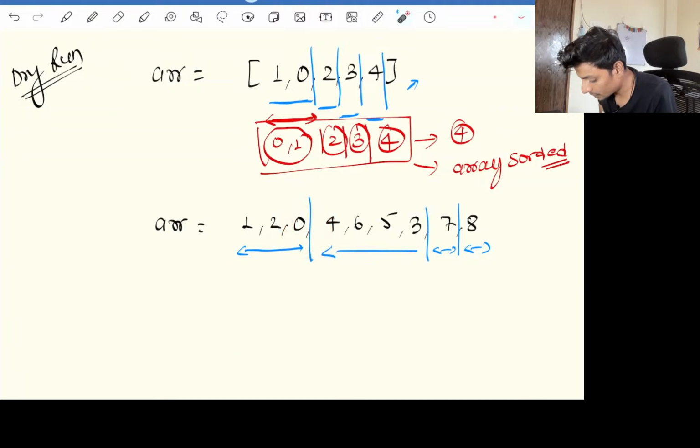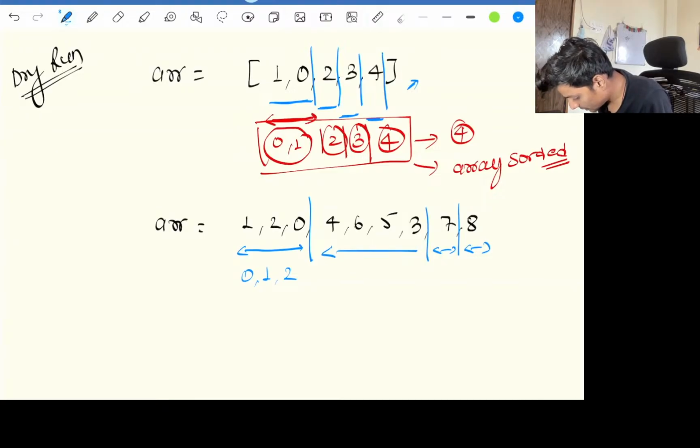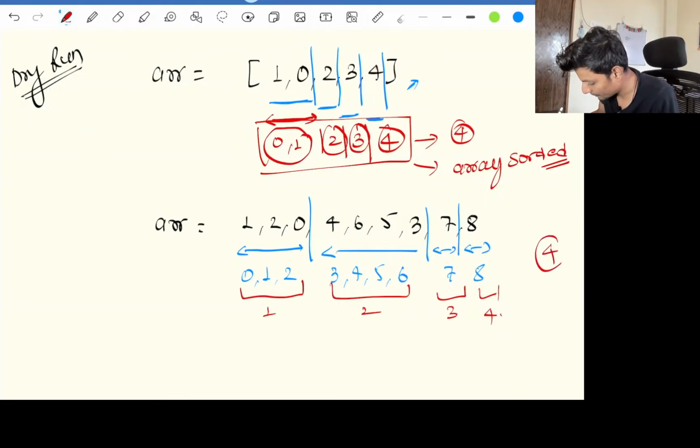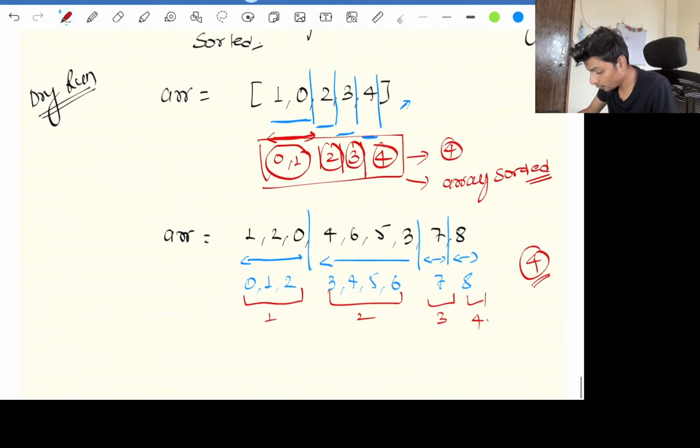So you need to sort such that at the end of the day the array is sorted. If I am sorting these chunks, 0 comma 1 comma 2, and again this chunk 3 comma 4 comma 5 and 6, this 7, this 8, then the maximum number of chunks possible here is 1, 2, this is 3 and this is 4. I am writing the count, so the maximum number of chunks over here can be 4.